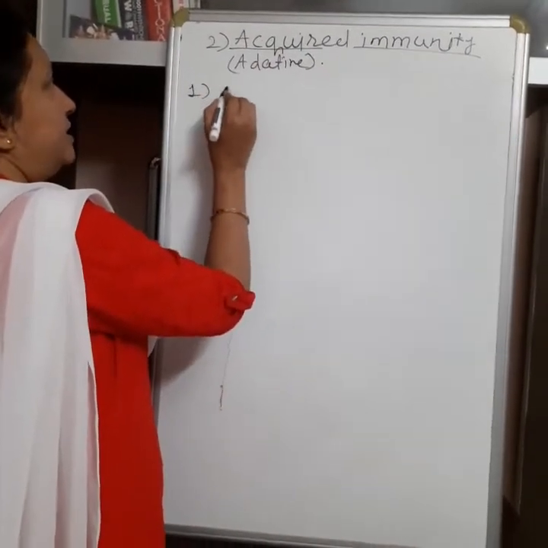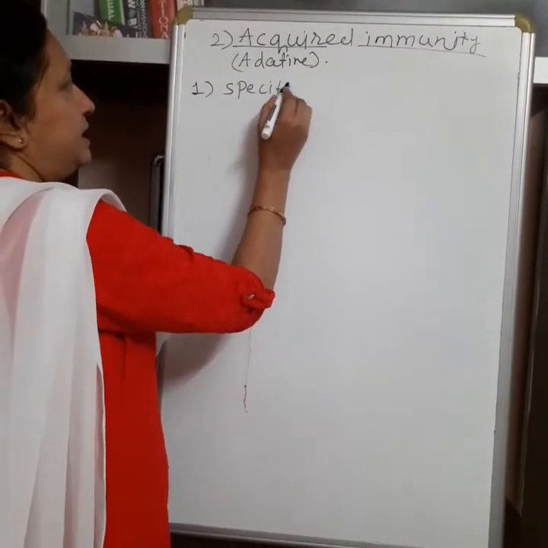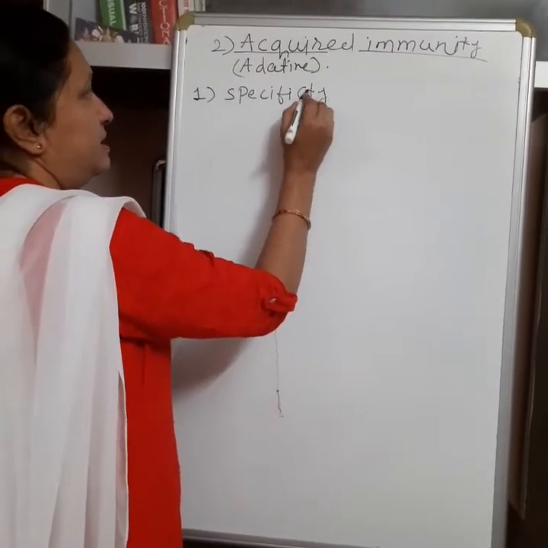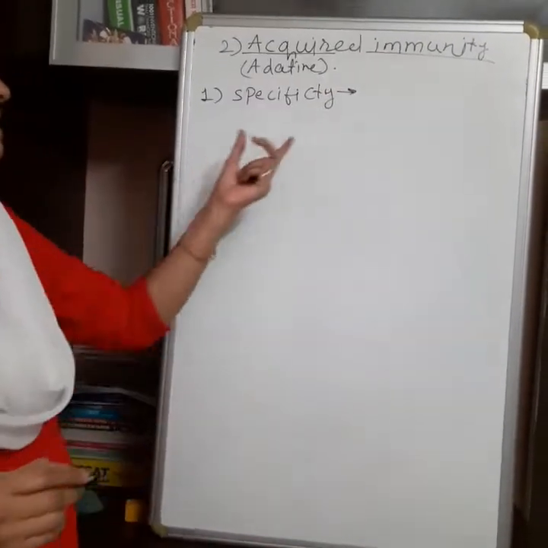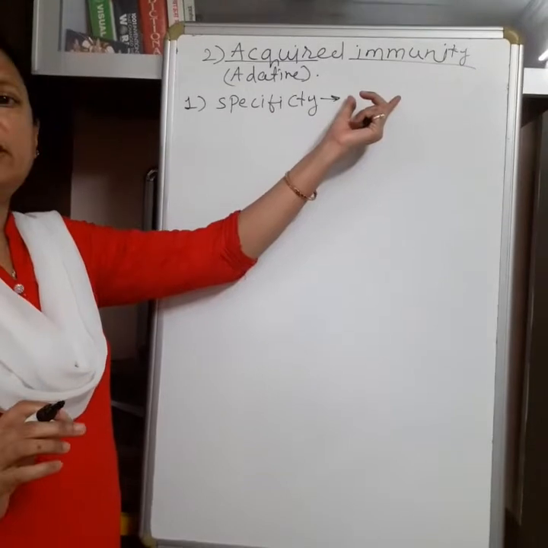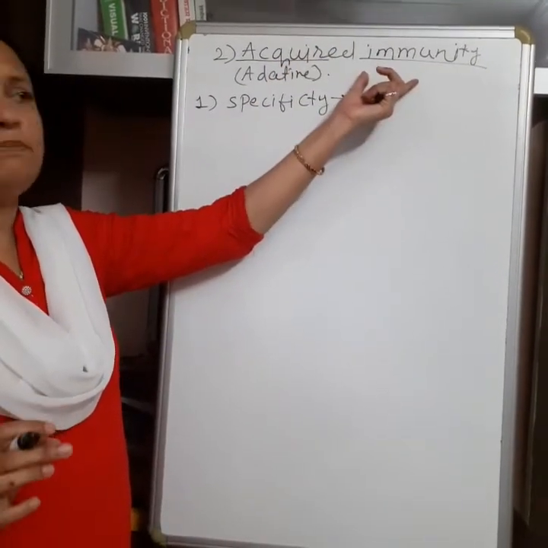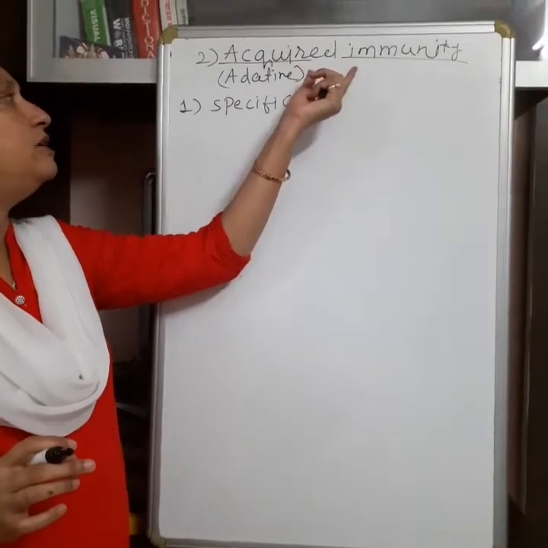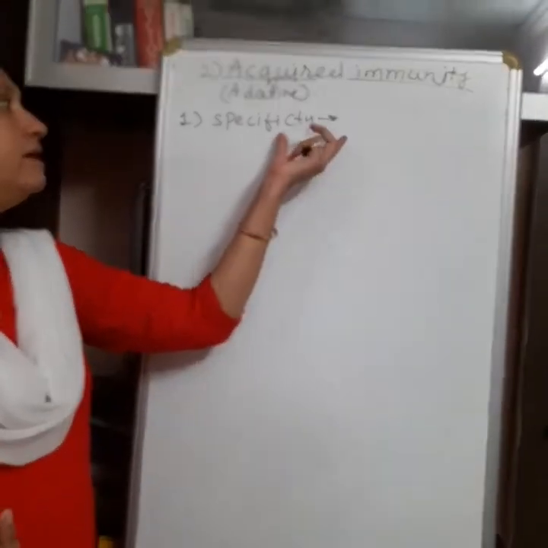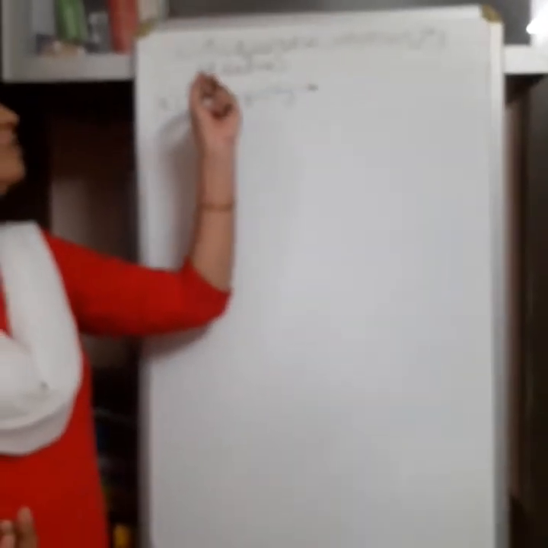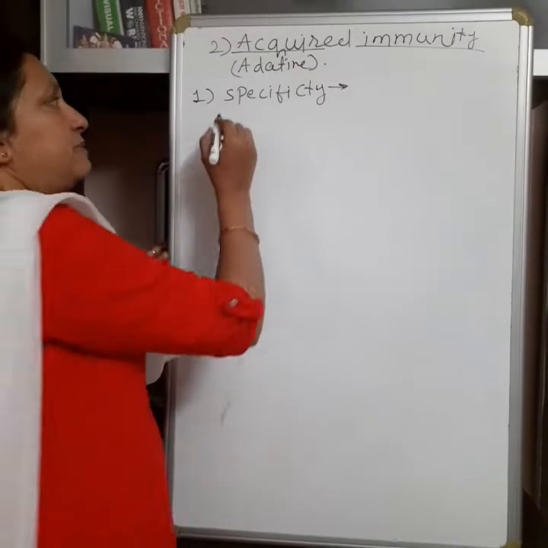The first characteristic feature of acquired immunity is specificity. This immunity can recognize specific pathogens, or it defends against a specific pathogen, or it produces specific antibodies for a specific antigen. So this is the characteristic feature of acquired immunity.